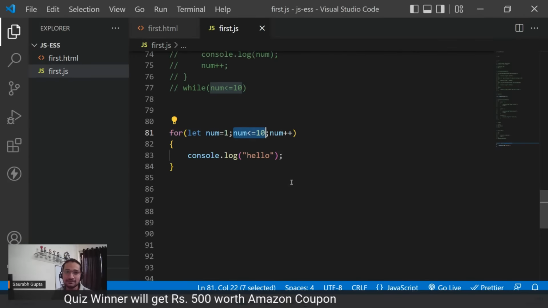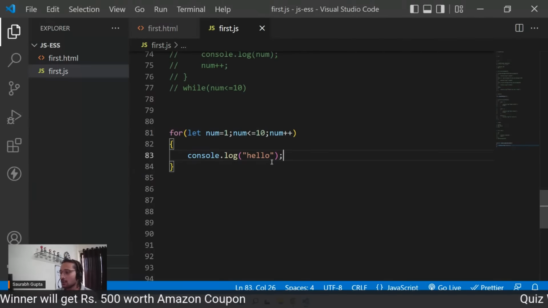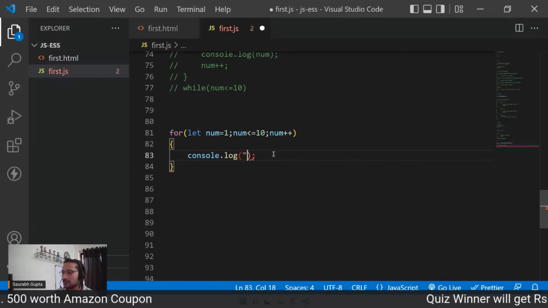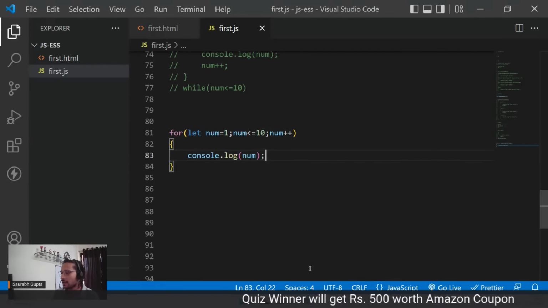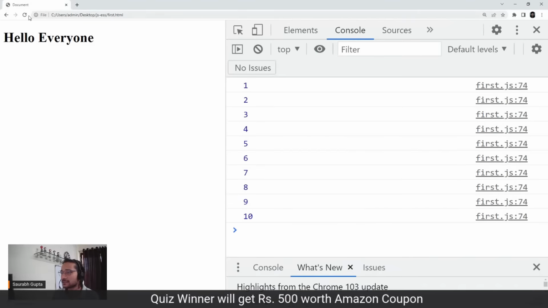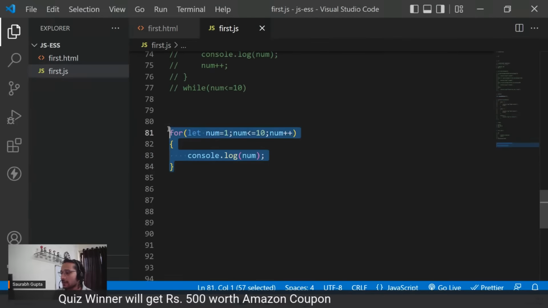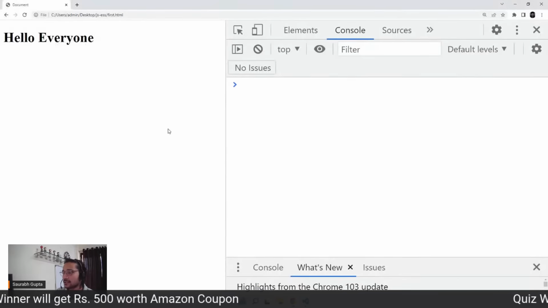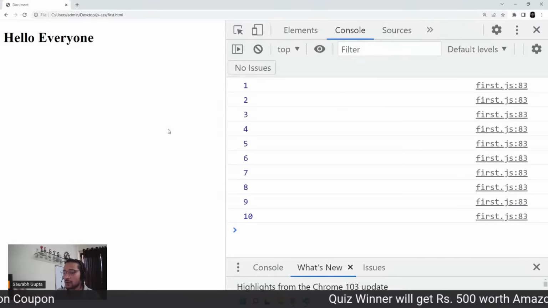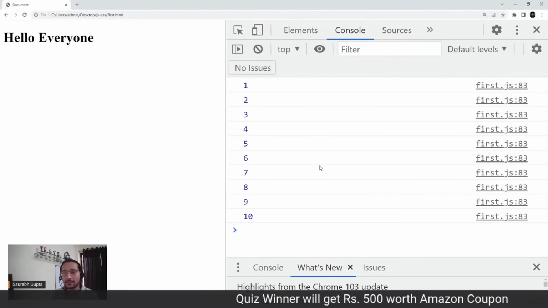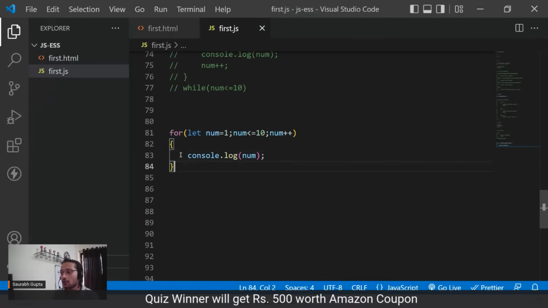Exactly like while loop. Let me show you, or let's just print this num so that it's more understandable. And there was already output. So let me just first of all comment this so that I can show you that it's actually the for loop. See, there's nothing. Now, here we go. Very, very simple stuff. That's how your for loop works, guys.